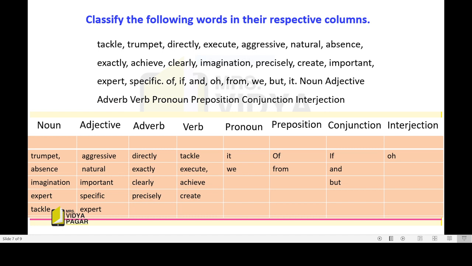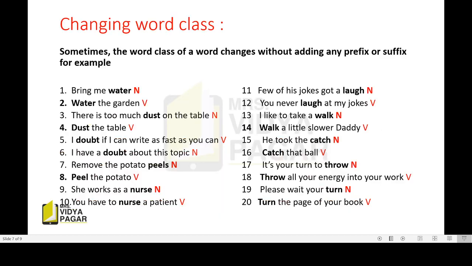Now the next column is adjective: aggressive, natural, important, specific, expert. Now the third column: directly, exactly, clearly, precisely. Here we have added ly to make the adverb. Now verb: tackle, execute, achieve, create. Pronoun: it, we. Prepositions: of, from. Conjunction: if, and, but. And interjection: on.